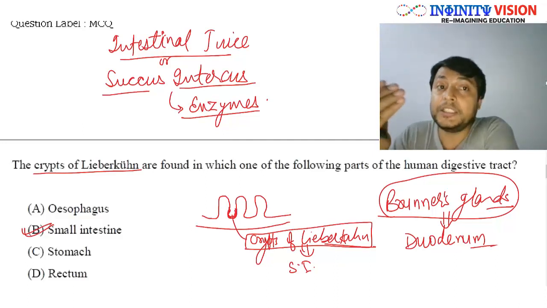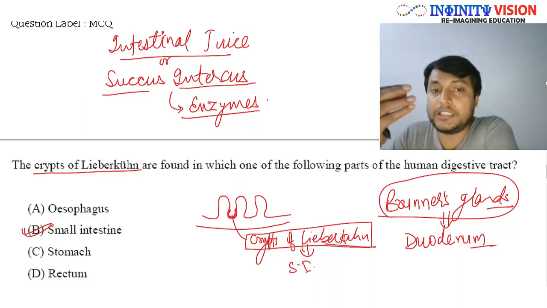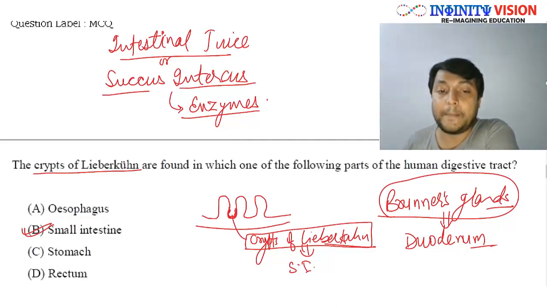Okay, so this intestinal juice or succus entericus is secreted mainly by the crypts of Lieberkühn, and these are found in the pits of the villi. So this is villi, and these are the pits of villi.